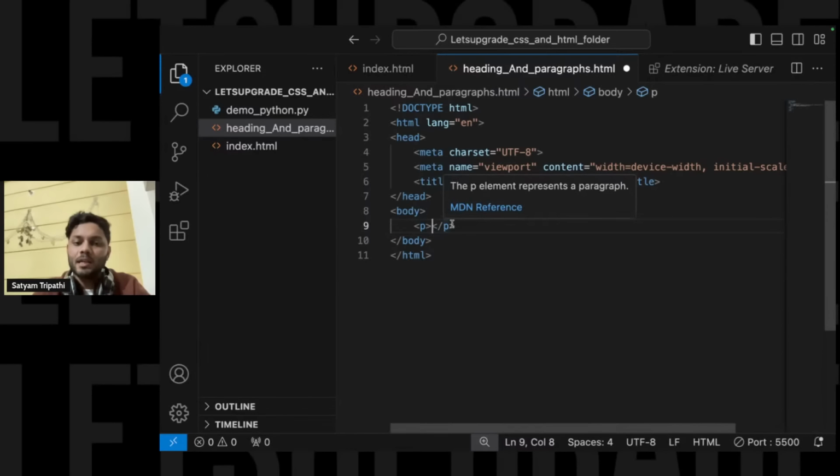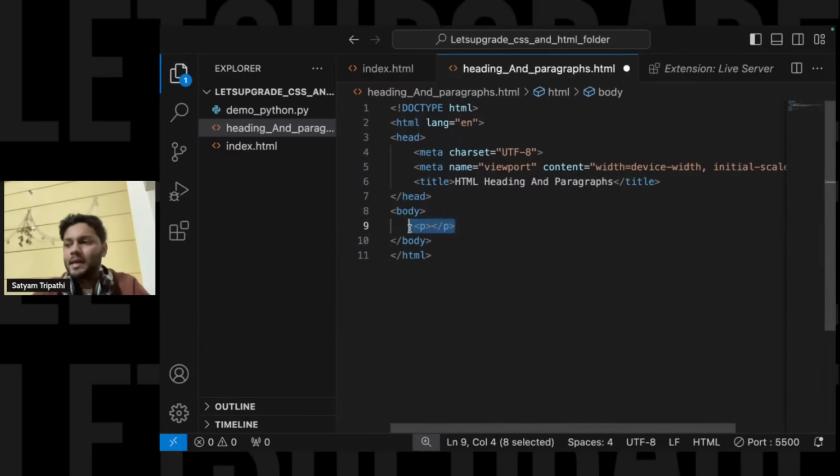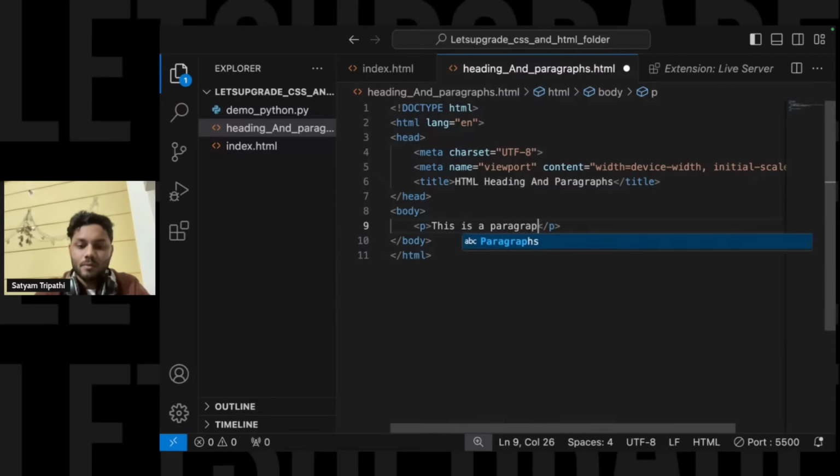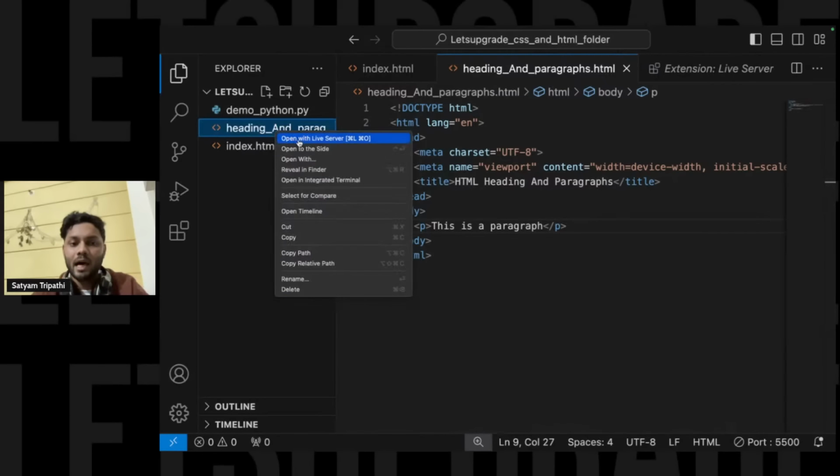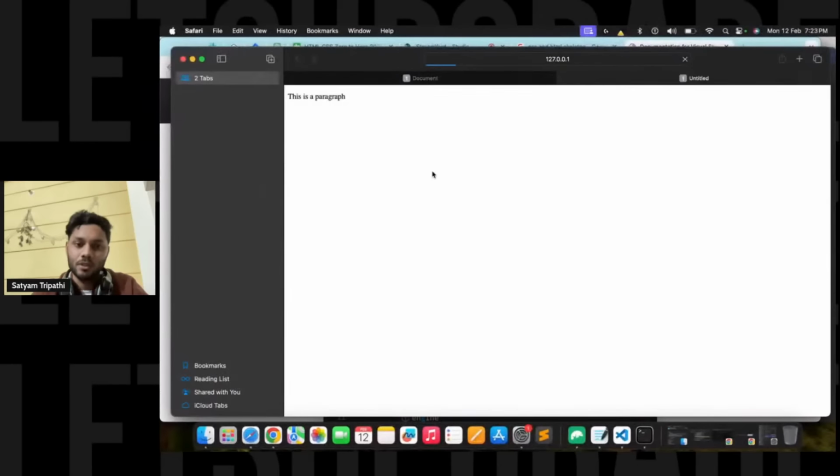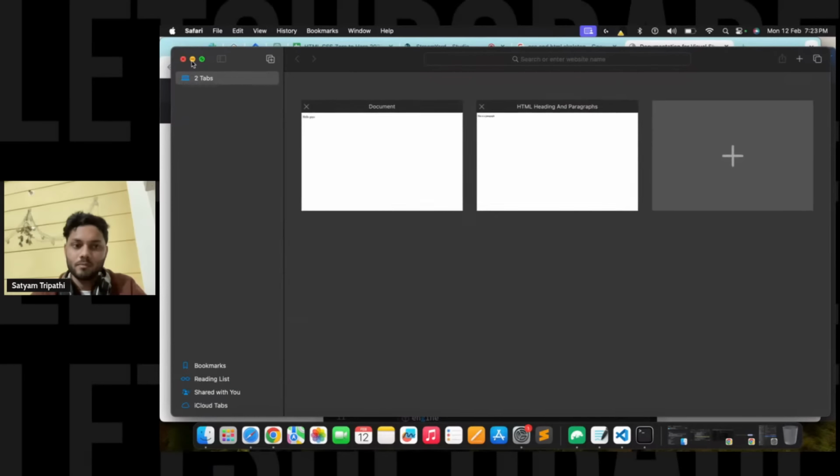This tag basically represents that we are writing a paragraph over here, nothing else. Let us say I write this is a paragraph, save it, double click on it and do open with live server, so you will be able to see this is a paragraph.